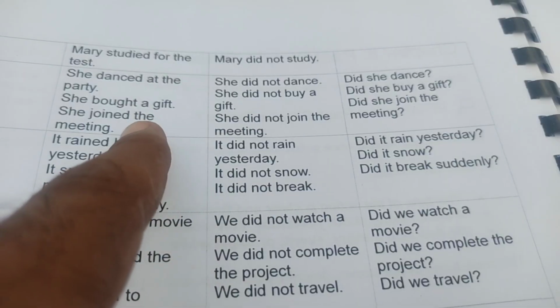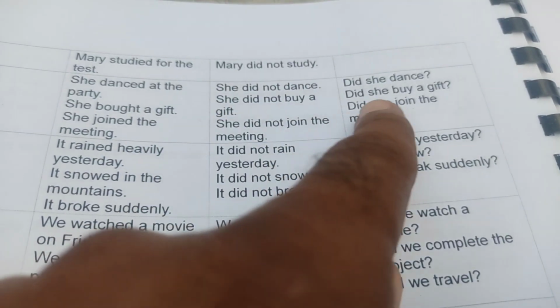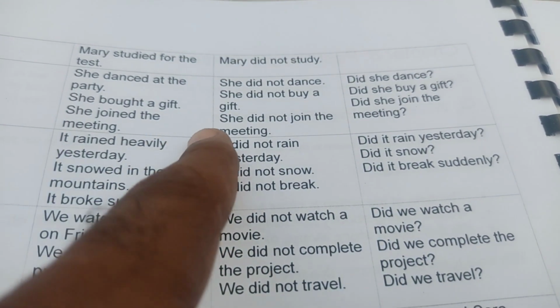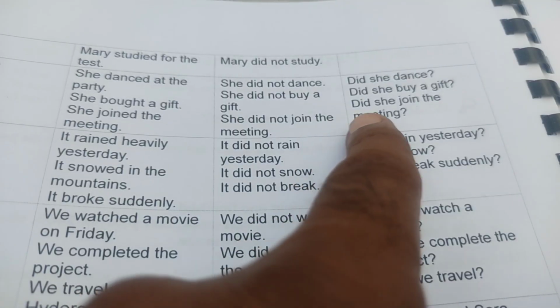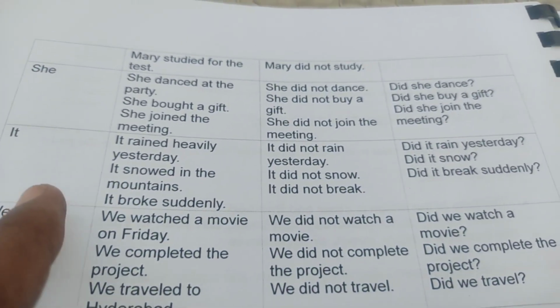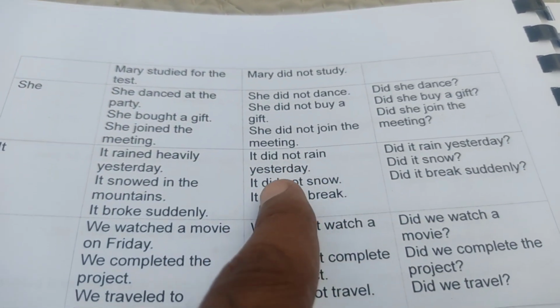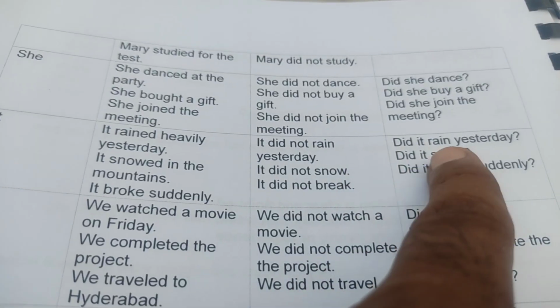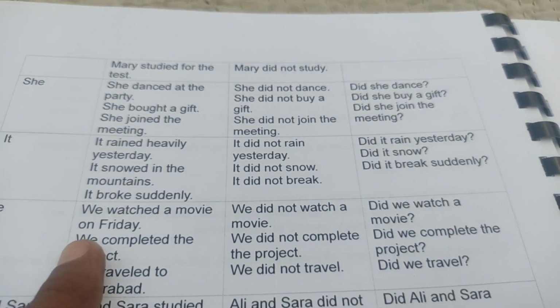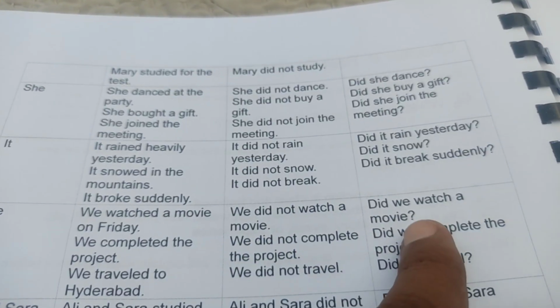She did not dance. Did she dance? She bought a gift. She did not buy a gift. Did she buy a gift? She joined the meeting. She did not join the meeting. Did she join the meeting? It rained heavily yesterday. It did not rain yesterday. Did it rain yesterday? We watched a movie on Friday. We did not watch a movie. Did we watch a movie?